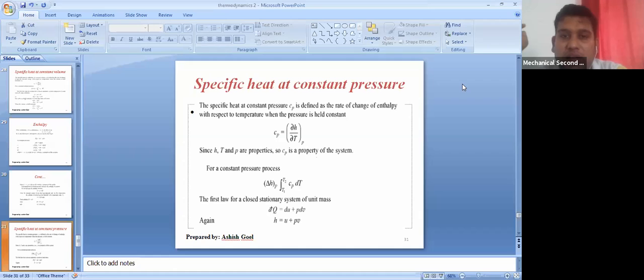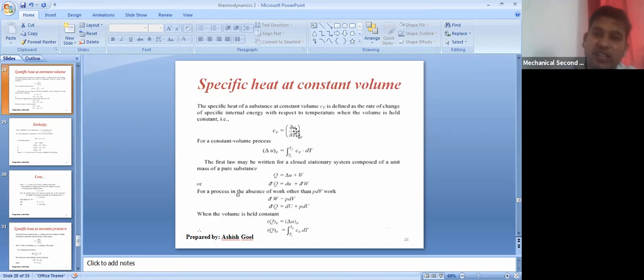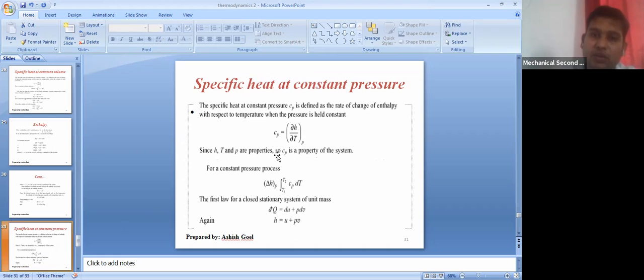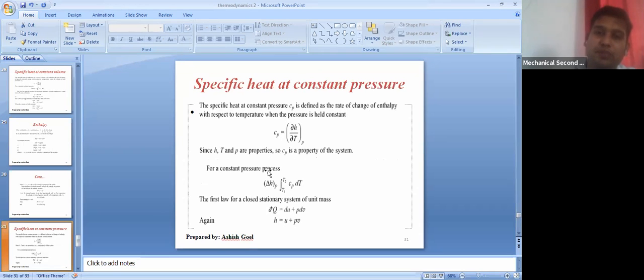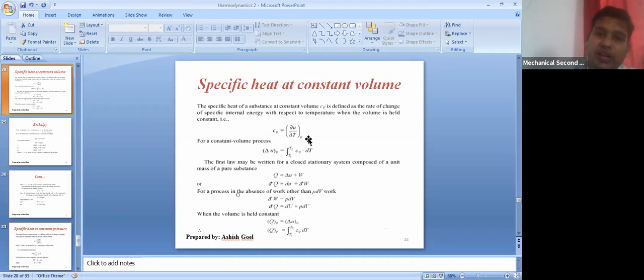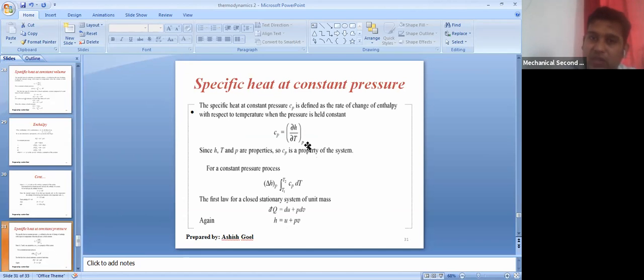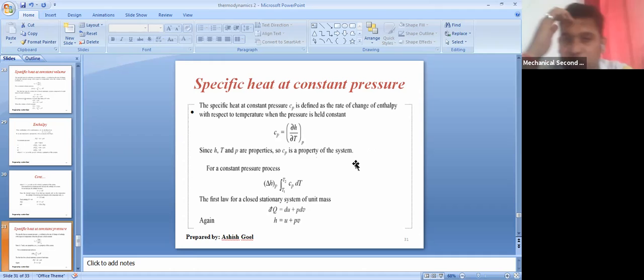So you can see the specific heat at constant pressure. The notation is small c with suffix p. Just like there was cv, it is cp. Why p? Because pressure is constant. The specific heat at constant pressure is defined as the rate of change of enthalpy. In the previous case, it was the rate of change of internal energy, du by dt at constant volume. It is dh by dt at constant pressure. So everything is almost the same. Understood?